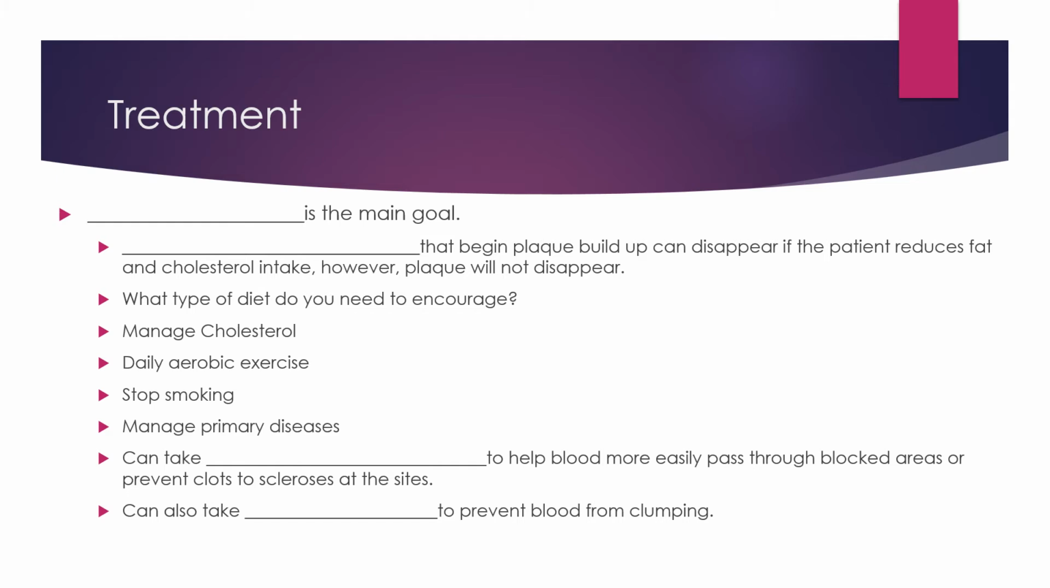We want to have daily aerobic exercise. This can be running, walking. Of course, we always want to encourage them to stop smoking. Manage your primary diseases. We're talking about going back to that hypertension and diabetes. They can take anticoagulants to help blood easily pass through those blocked areas. They can also take antiplatelets to prevent blood from clumping up.